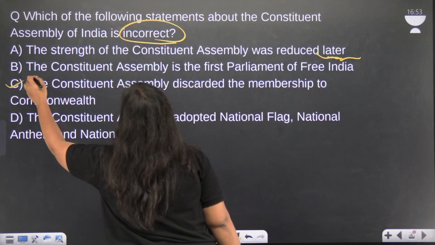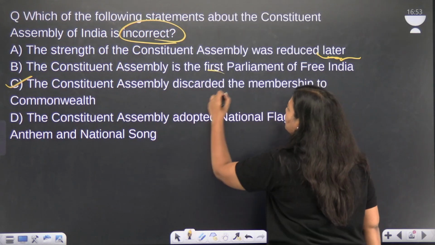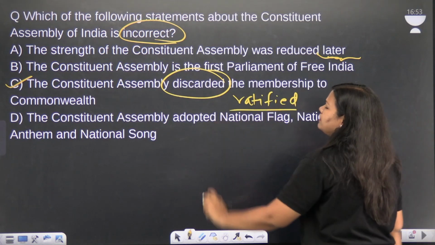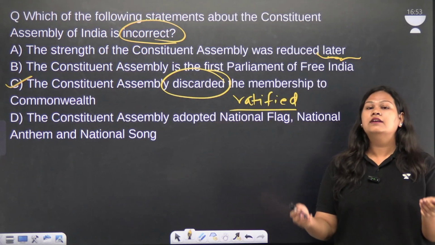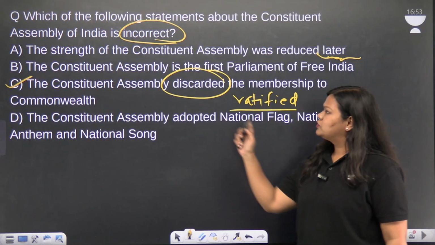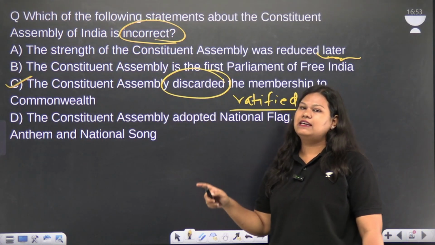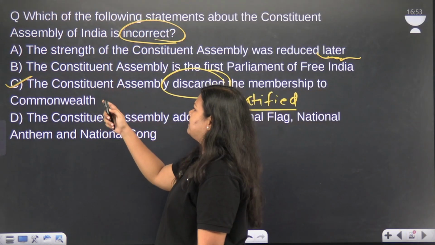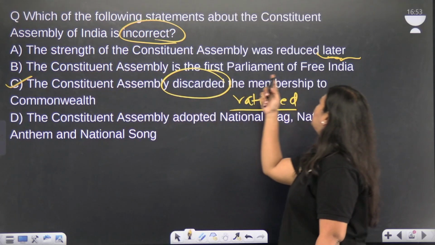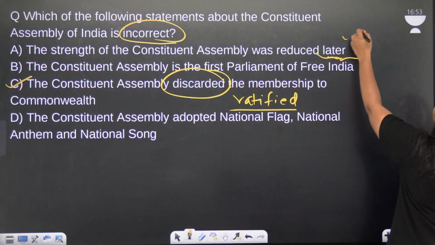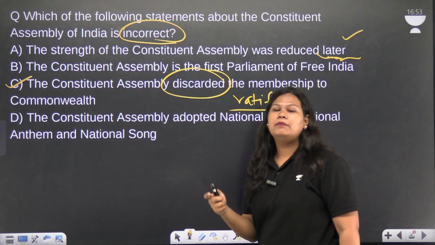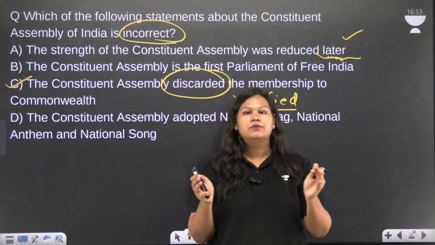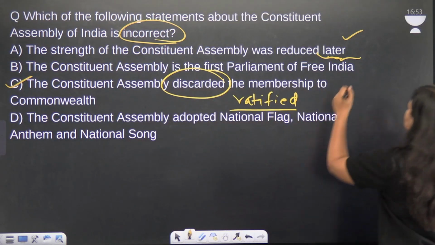The answer is C because the Constituent Assembly didn't discard but ratified the membership of Commonwealth. India continued to be a part of Commonwealth after Constituent Assembly ratified it. So C is the right answer in this case and it is the incorrect information. Now, discussing the options one by one. A, the strength of the Constituent Assembly was reduced later. This is correct because the Constituent Assembly was formed in November 1946 and after partition, its strength was reduced to 299. So this is correct.